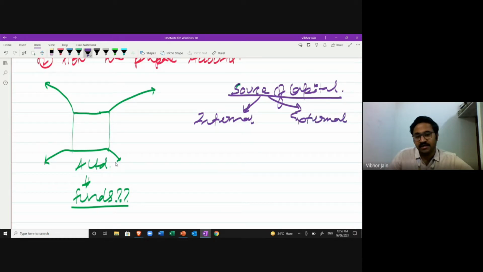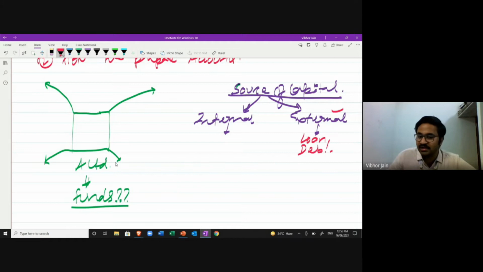Internal sources are the funds already available with the company, and external sources are funds raised from outside the organization. For example, loans and debentures are external sources of finance available to the company.